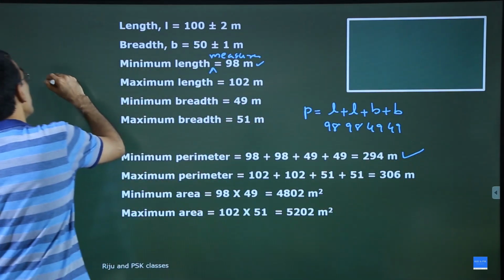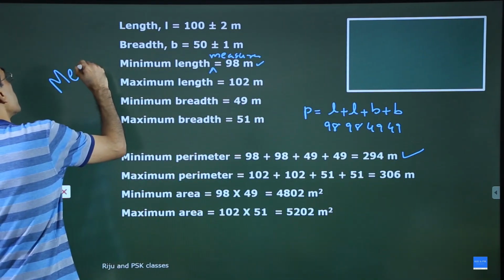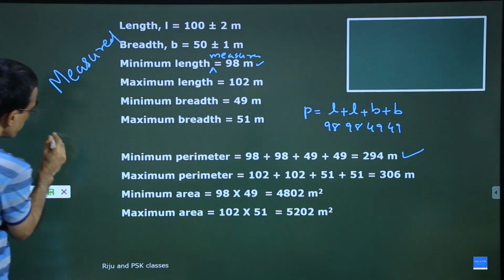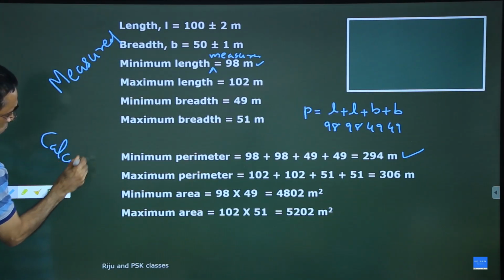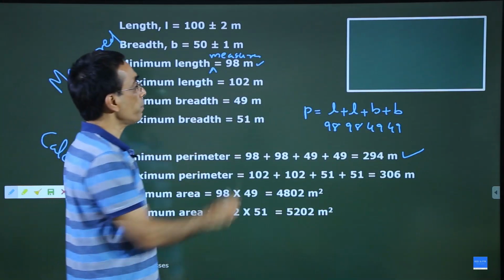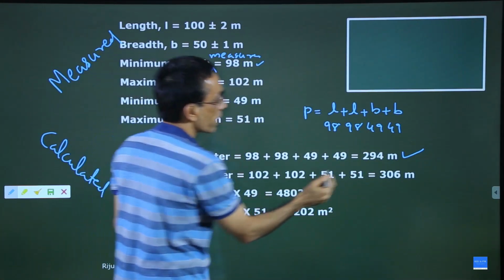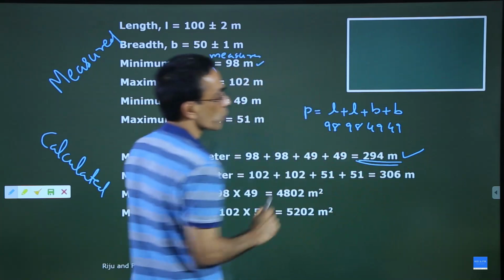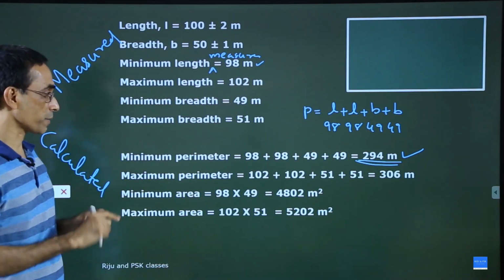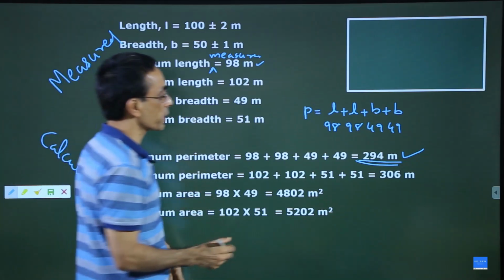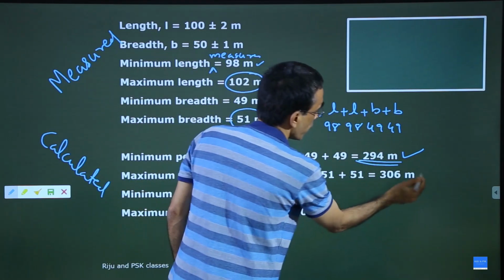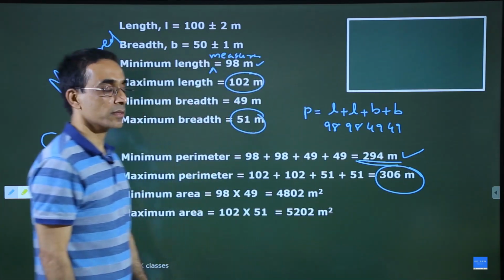Now you should clearly know that the length and breadth are measured, but this one is calculated. From those values I am calculating. So from the minimum values I will get a minimum perimeter of 294. That is the lowest calculated value of the perimeter. For the maximum perimeter, if I use the maximum 102 and 51 in this equation, I will get 306. Fine.